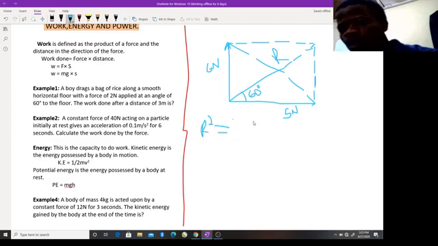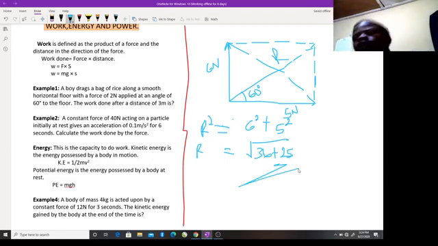That will be equal to 6 squared plus 5 squared. So you go with this, your r can be taken as the square root of 36 plus 25. So that will be the value of your resolution. But what if you're told to calculate the work done on this body as inclined to the vertical?